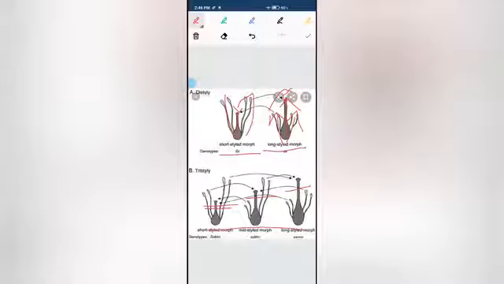Got it? So this is heteromorphism. That means morphologically they are different, and thus it is affecting the fertilization process of the species.